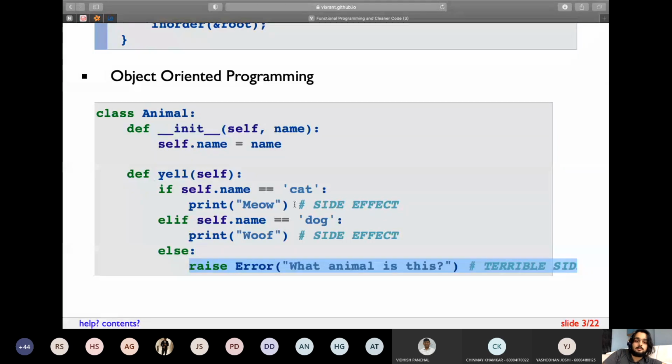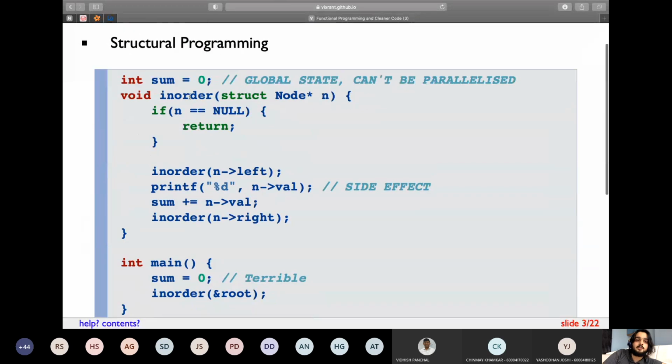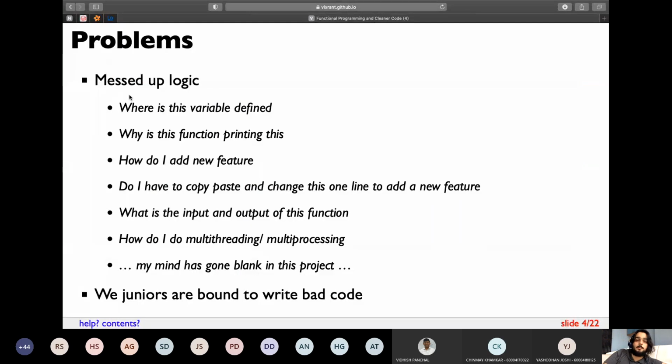So the important takeaway is side effects in functions. If your function is, suppose, the summation of all the elements in the array, then your function should not print each and every element in the array, or change a variable which is outside its function. So these are the common problems which I have heard from my friends and my colleagues in internships.